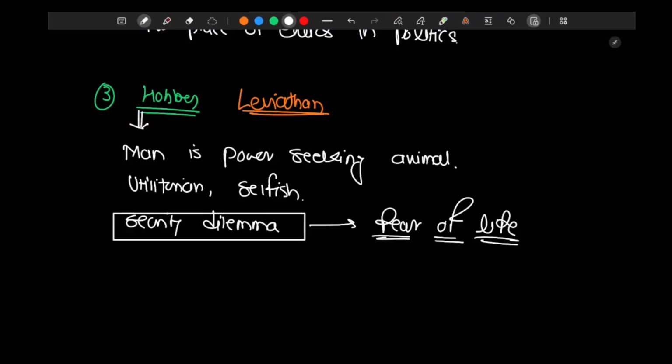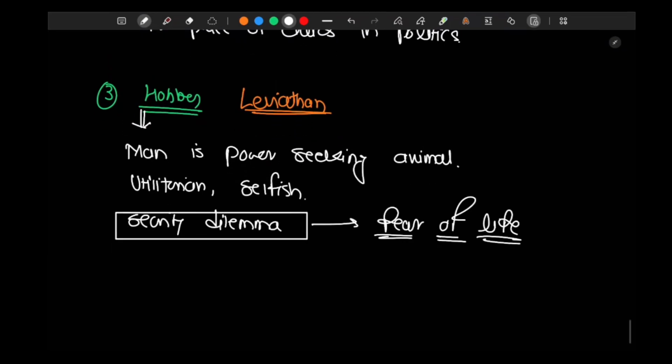Hobbes says the state should exist for the preservation of life. You take that principle to the national level, and you have fear not of death but of attack. The security dilemma means you are fearful that someone will attack you at any point of time. If you have a security dilemma, you will always go for more power.